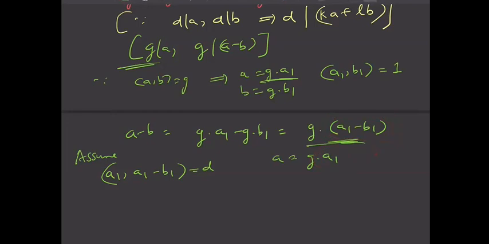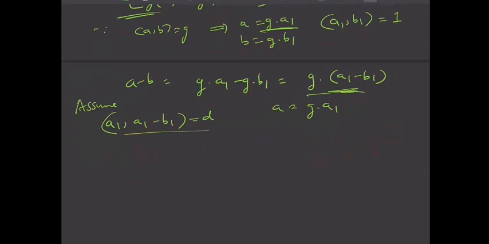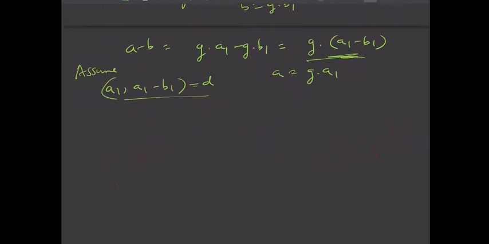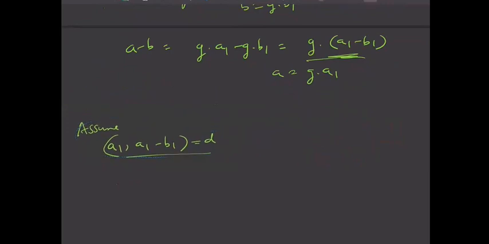So for that, I have assumed that, let us say, the common divisor between A1 and A1 minus B1 is D. Okay, let me also write our aim. So we will try to prove that GCD of A1 minus B1 and A1 is 1, right? Nothing is common in these two. That is what we need to prove. So we'll try to prove that this is 1. So for now, I don't know, I have assumed it as D. Okay.